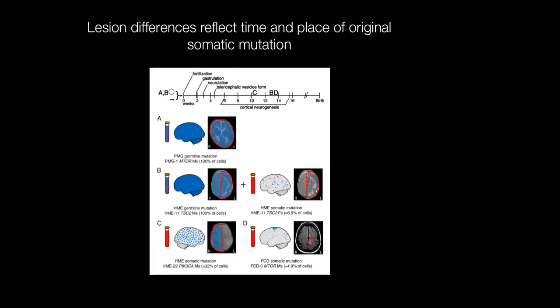And then finally, you can also have single-hit activating mutations that occur somatically later during neurogenesis in positive regulators of the mTOR pathway. And depending on whether these occur earlier or later in development, we think that these are more likely to lead to hemimegalencephaly and focal cortical dysplasia, respectively. But these mutations, again, would only be identifiable if you're directly assaying brain tissue.